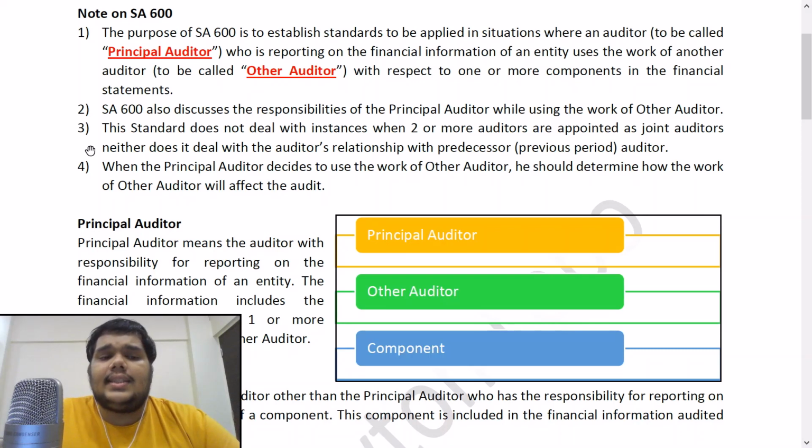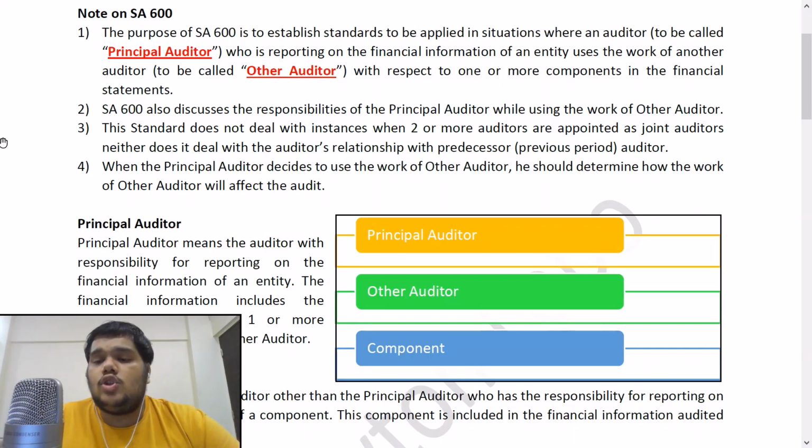Second point, SA 600 also discusses the responsibilities of the principal auditor while using the work of other auditors. Point number 3, this standard does not deal with... now, points 3 and 4 are very important. They are giving exclusions from the scope of SA 600. This standard does not deal with instances when two or more auditors are appointed as joint auditors. Neither does it deal with the auditor's relationship with the predecessor, that is, the previous period auditor.